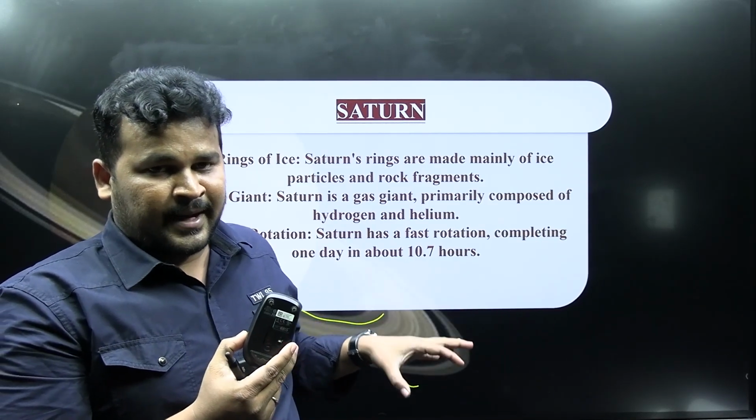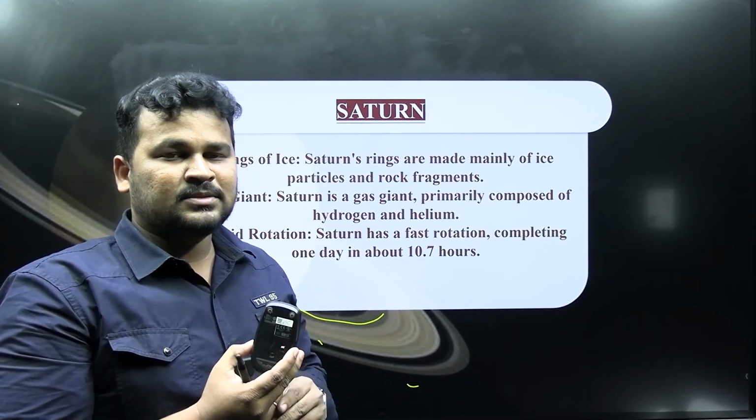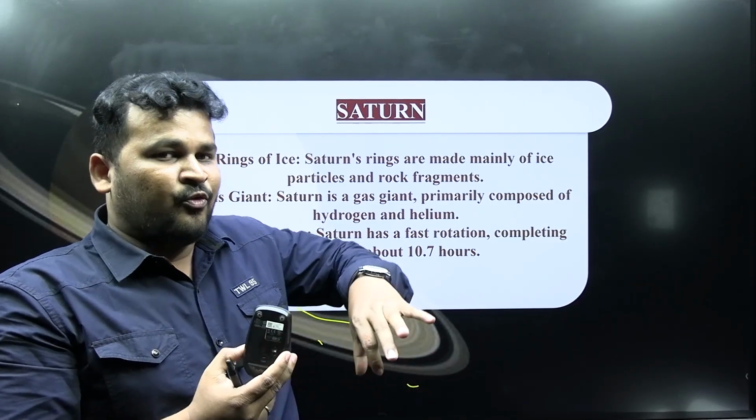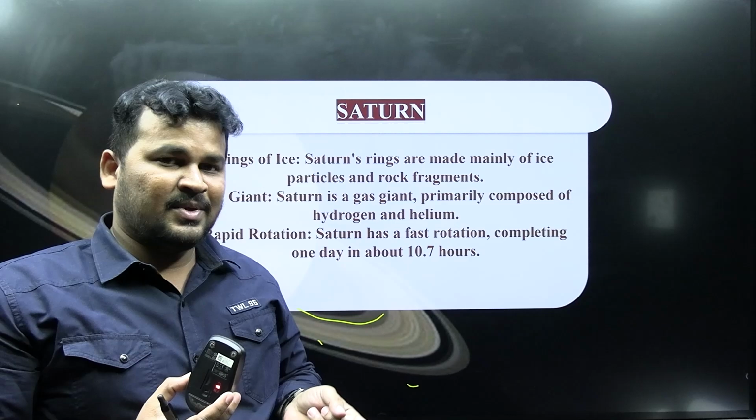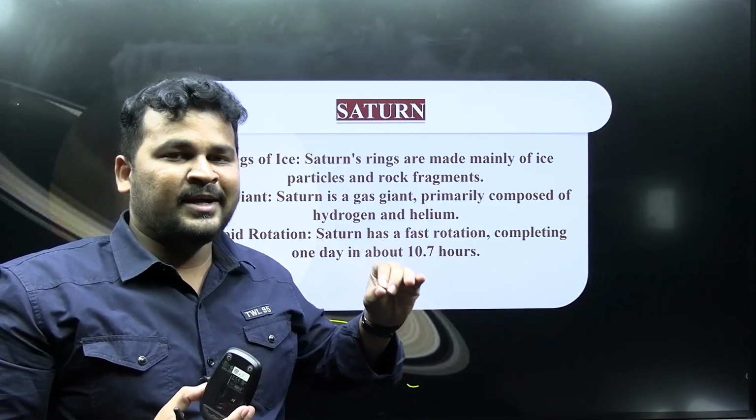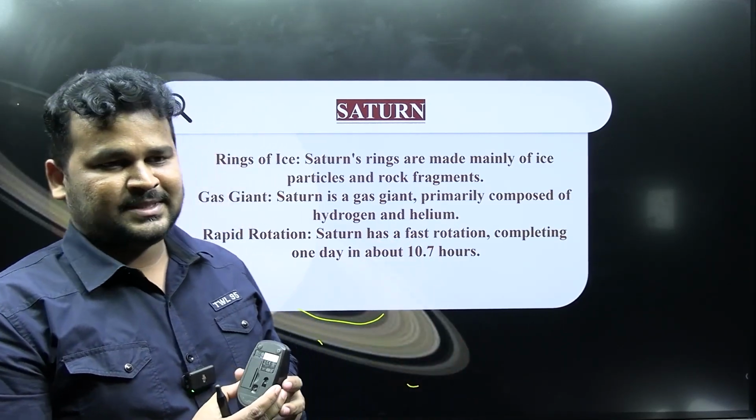But what is the time it takes to complete one revolution around the sun? 29 years 5 months.